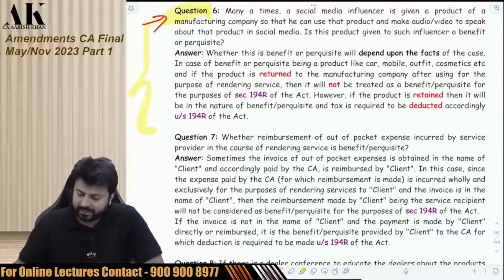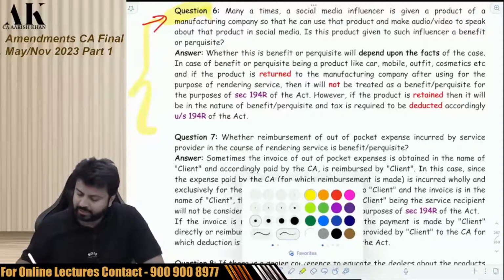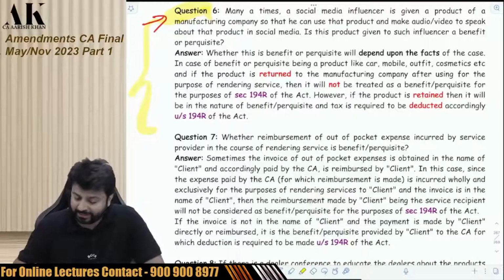The next one is with respect to out-of-pocket expense. If you go for articleship, you might be knowing what out-of-pocket expense is. Whether reimbursement of out-of-pocket expense incurred by a service provider in the course of rendering services is a benefit or perquisite.